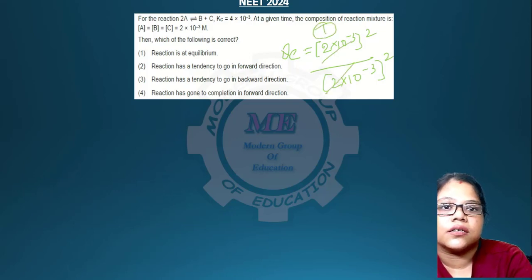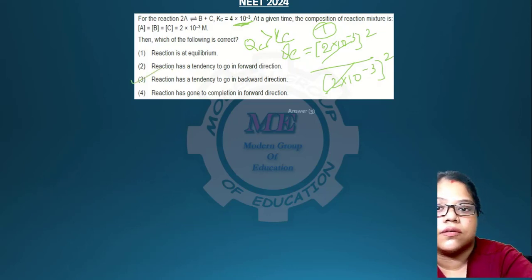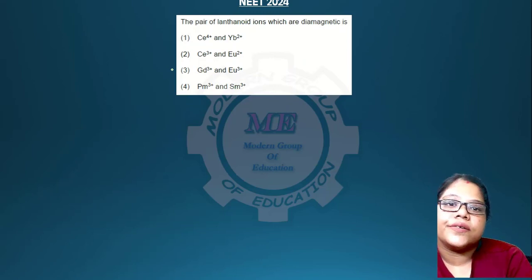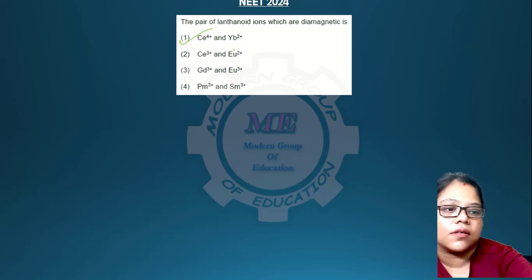So if you cut, you will get 1 over here, which is more than this Kc. So if Qc is more than Kc, the reaction goes to the backward direction. So answer 3 is your answer. Okay, the pair of lanthanoids which are diamagnetic without even asking: Ce4+ and Yb2+.